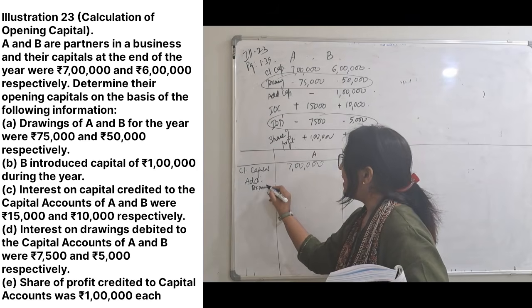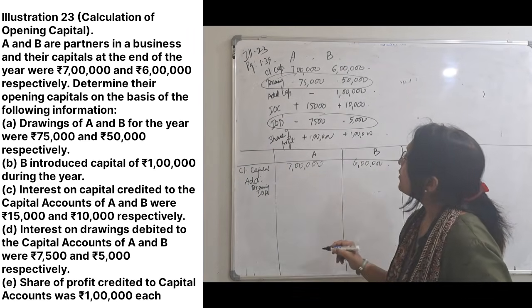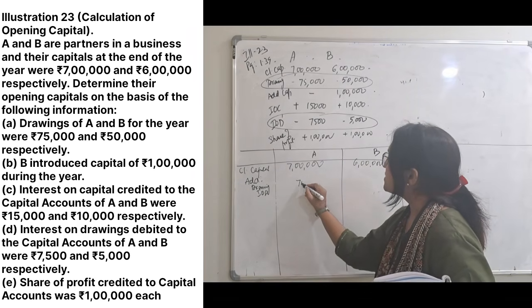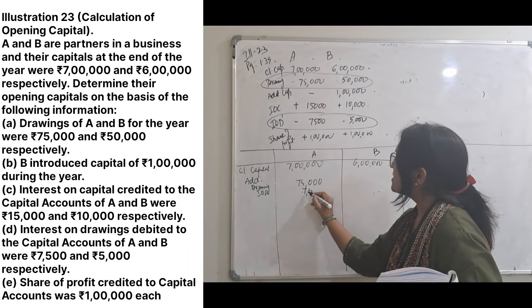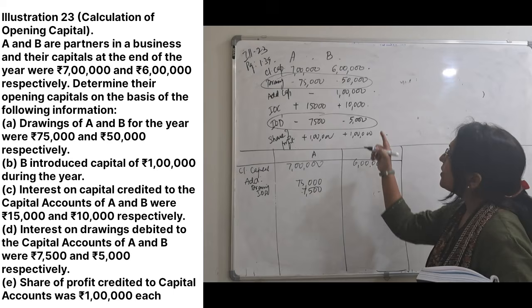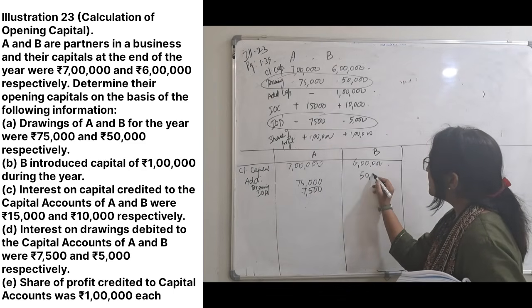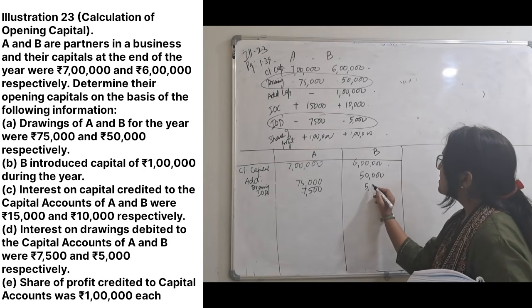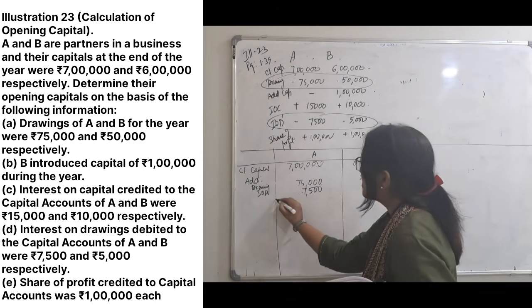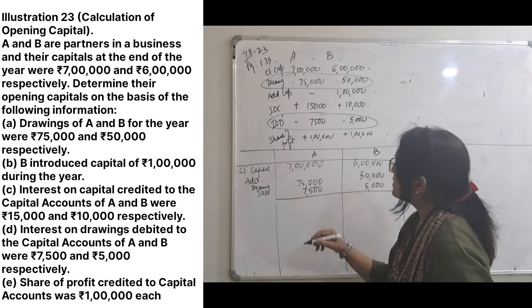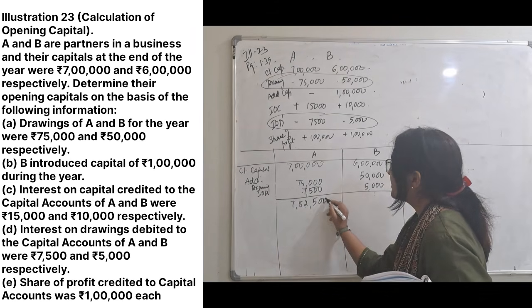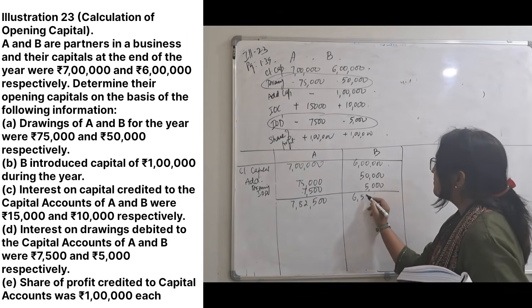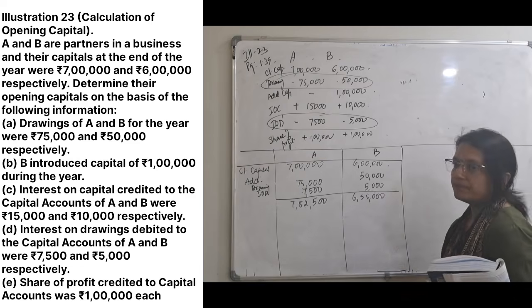Drawings of A is 75,000 and interest on drawings is 7,500. Over here, B's drawings are 50,000 and this is 5,000. So total, this will be how much now? 7 lakh 82,500. This will be 6 lakh 55,000.